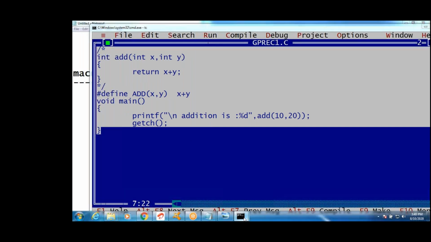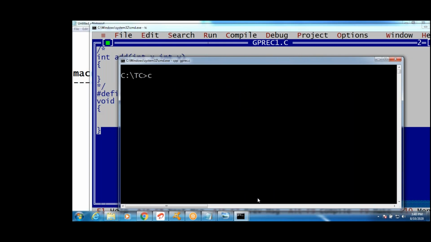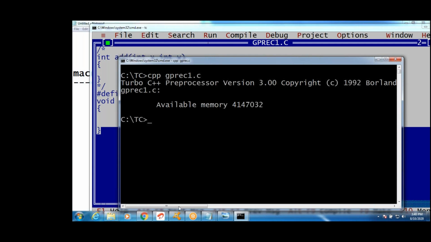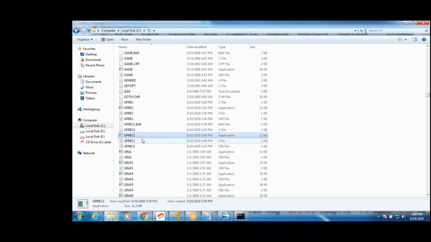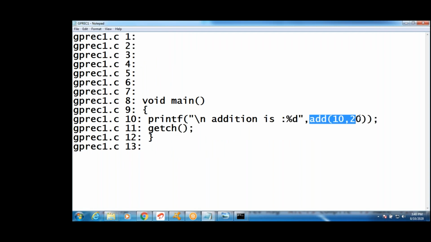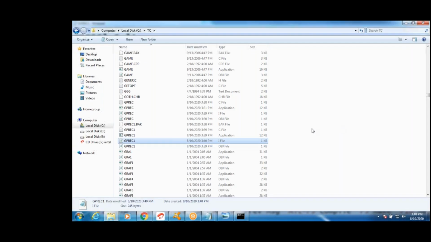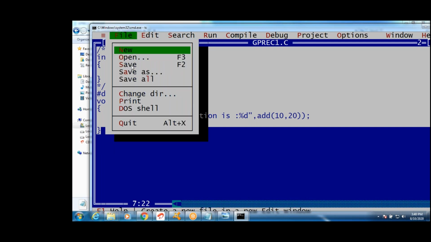How to do pre-processing, guys? cpp gpr1.c. Now pre-processing is done. After replacing, see this .i file, guys. What is replaced? We called add of 10, 20. We did not save, guys. Save it once. Saved. After pre-processing, x plus y will be replaced.